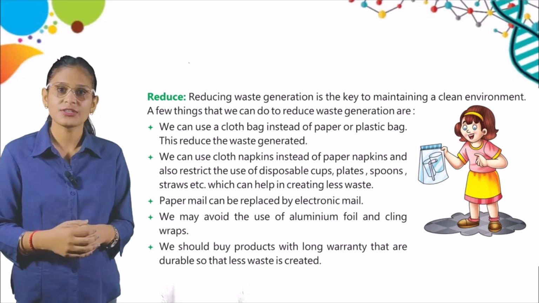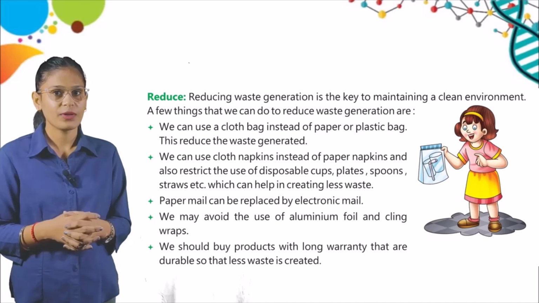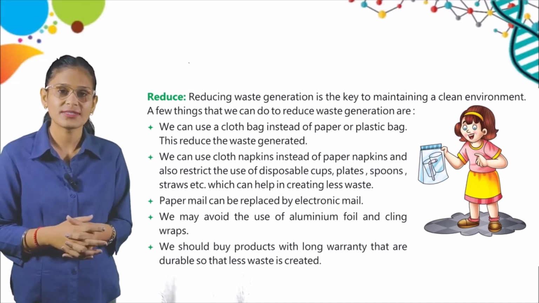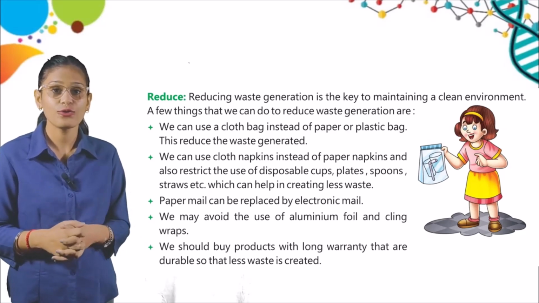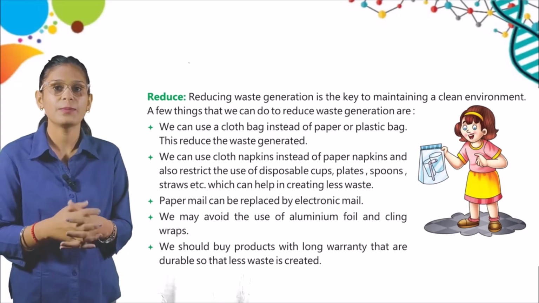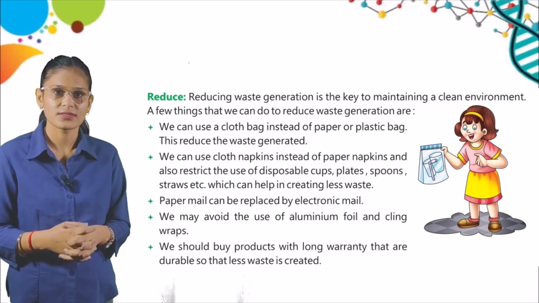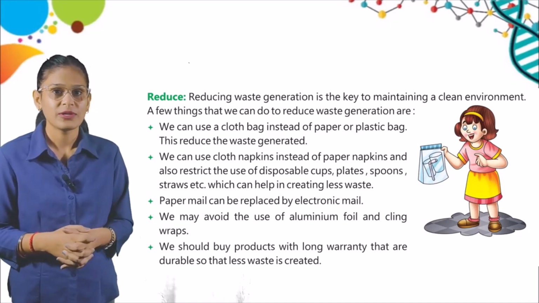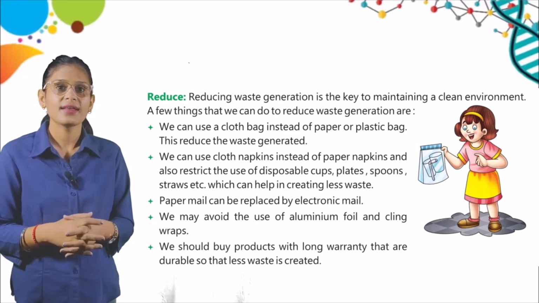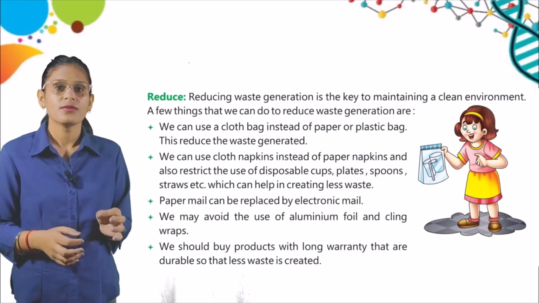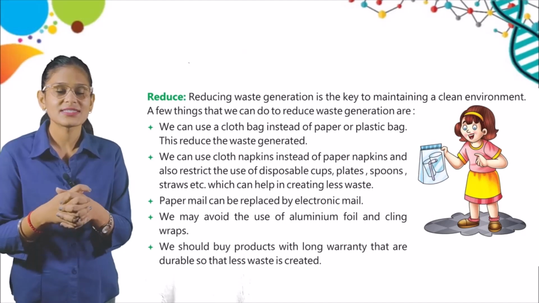A few things that we can do to reduce waste generation are: we can use a cloth bag instead of a paper or plastic bag. This reduces the waste generated. We can use cloth napkins instead of paper napkins and also restrict the use of disposable cups, plates, spoons, straws, etc., which can help in creating less waste. Then, paper mail can be replaced by electronic mail. We may avoid the use of aluminium foil and cling wraps. We should buy products with long warranty that are durable so that less waste is created.